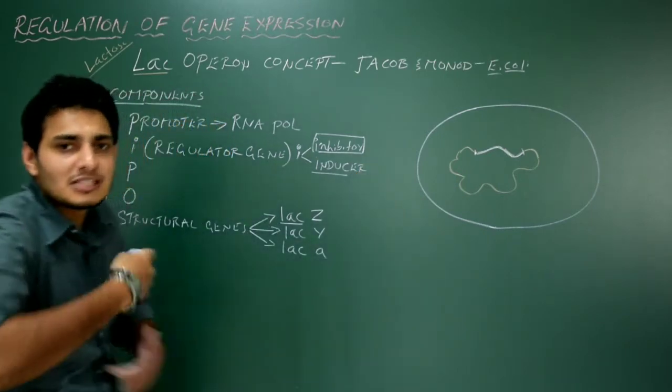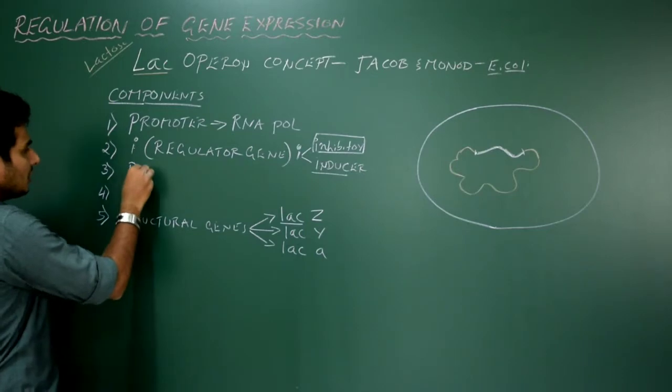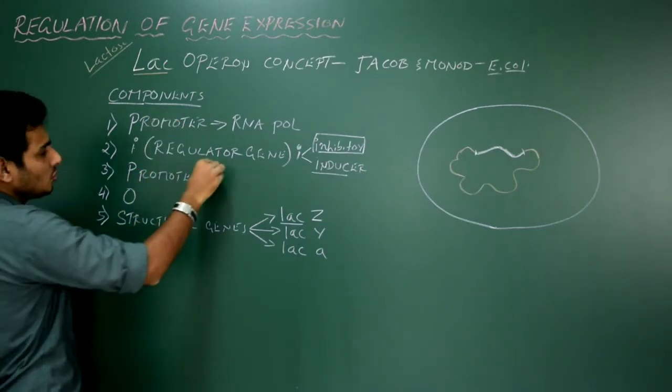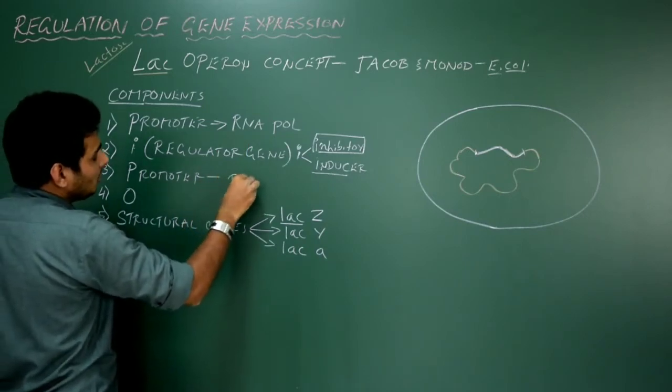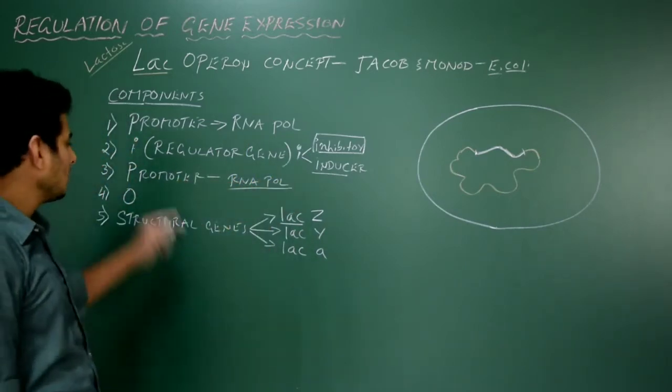Okay, it means it will start the activity of the structural genes. What is this P here again? The P is nothing but the promoter. So let me just write the promoter. So here the same thing, the RNA polymerase enzyme binds. A different RNA polymerase enzyme binds to this promoter.